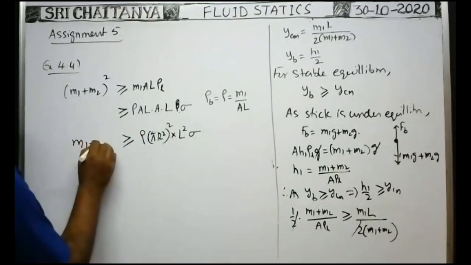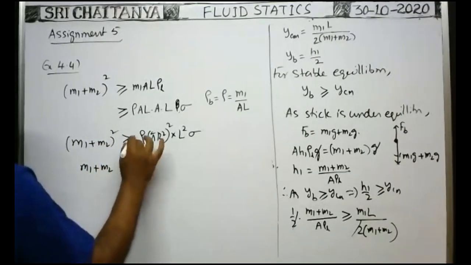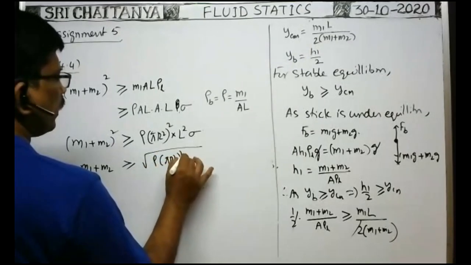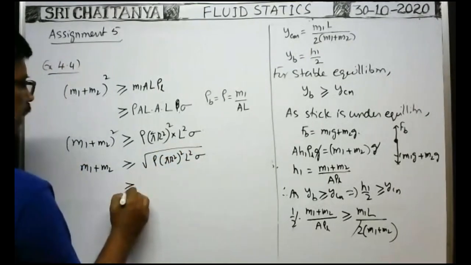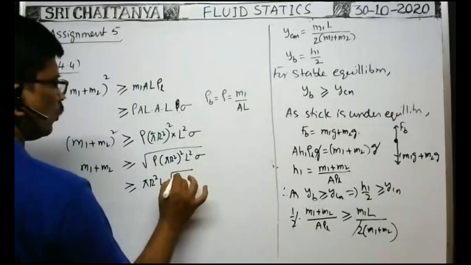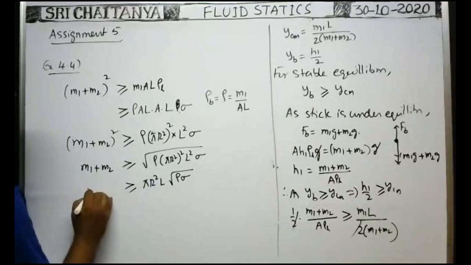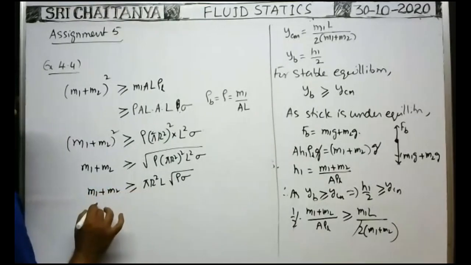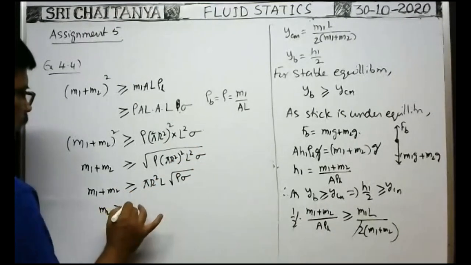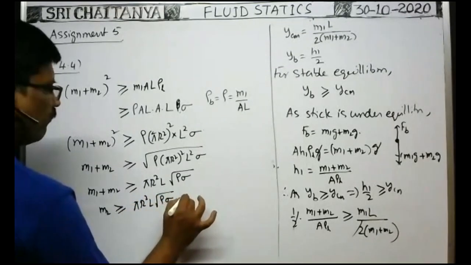This is M1 plus M2 whole square, or M1 plus M2 is greater than or equal to root of this one, rho into pi r square whole square L square sigma. We can write pi r square L into root rho into sigma. It is the M1 plus M2 value. We need M2, mass of the particle attached. M2 greater than or equal to pi r square L into root rho sigma minus M1.